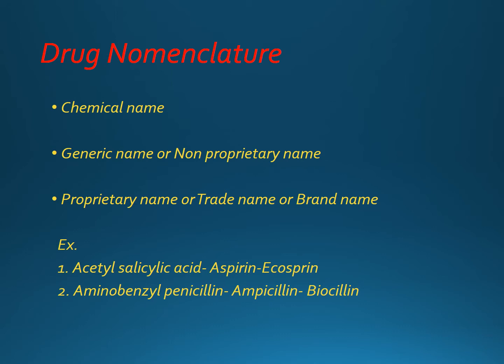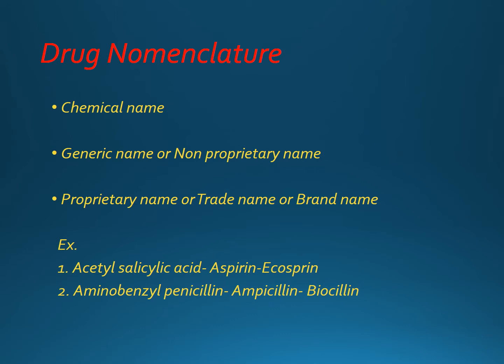So the brand name: the pharmaceutical company which manufactures the drug can give its own name to the drug. So it will be different for different manufacturing companies. So it will vary for different places and different companies also. So that's why here comes the role of the generic name, where the name will be universal, and that's why it is told to avoid the brand name in prescribing the drugs, so as to avoid the confusion.